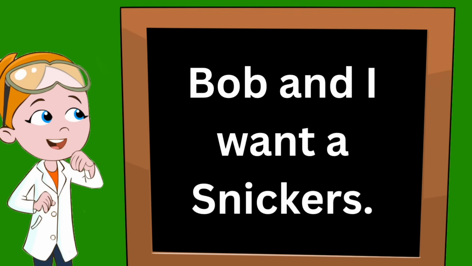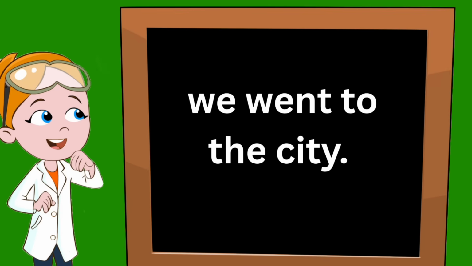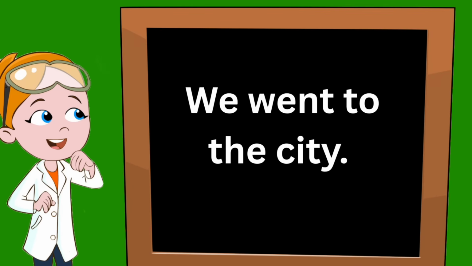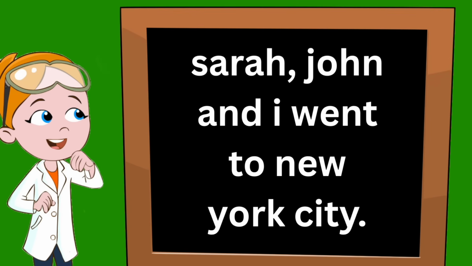Let's try another sentence. We went to the city. In this sentence, the first word is we. That means this W needs to be a capital letter. There we go. That makes this sentence correct. What if we change the beginning? Instead of saying we, listed all the names. So then it would read, Sarah, John, and I went to the city.